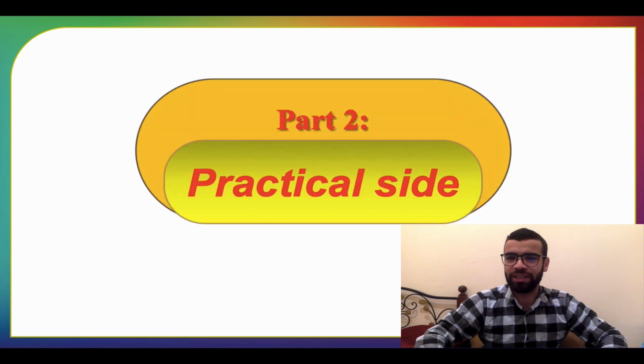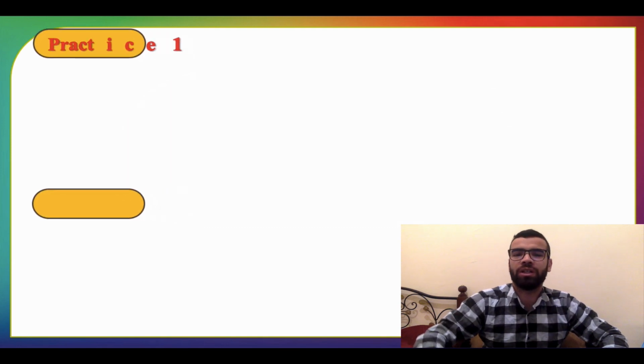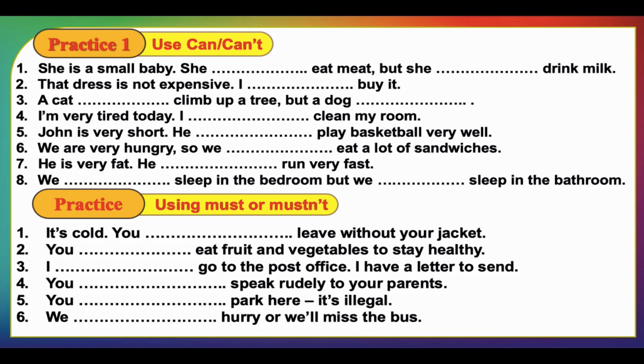Welcome back to the practical side of Modal Verbs. The order of this course is based on simple exercises to more difficult ones. So let's get started. The first one, you are going to use can't or can, and the other one must or mustn't. Because the video here is based on the practical side of the course, I recommend in each exercise to pause the video, answer the whole exercise, then play it again. Thank you. Let's get started with the first one.